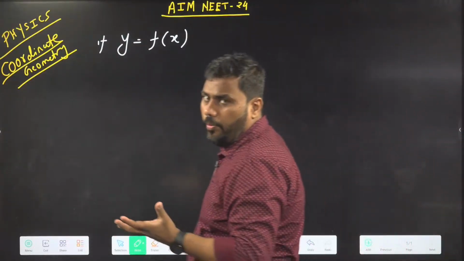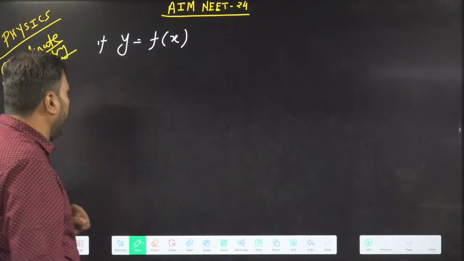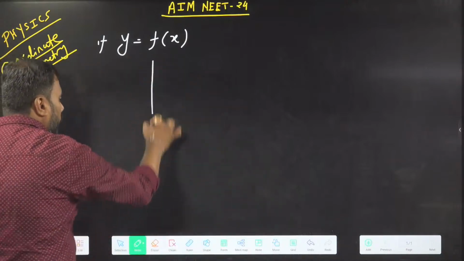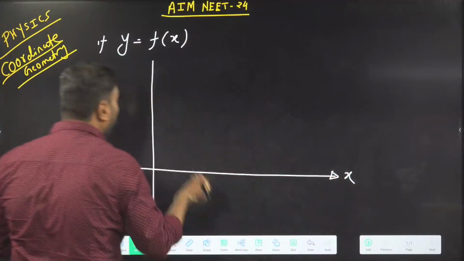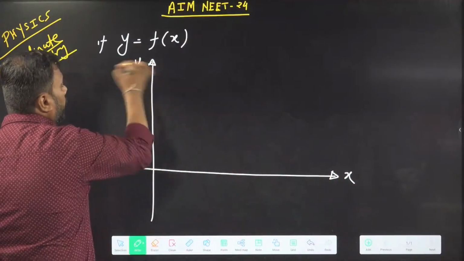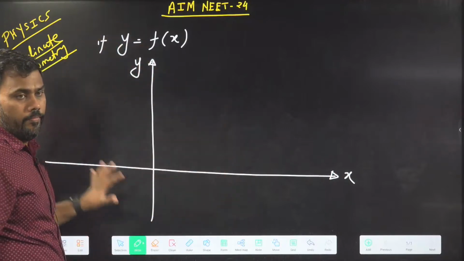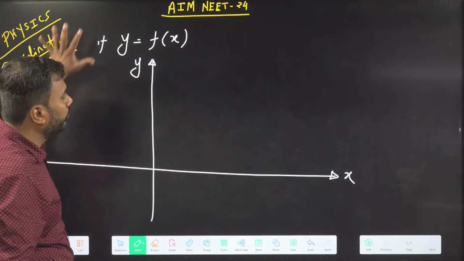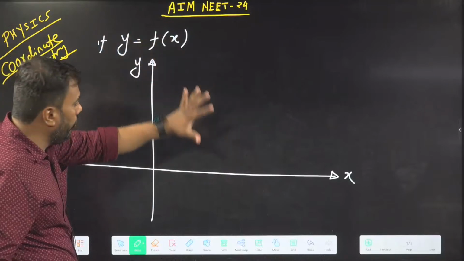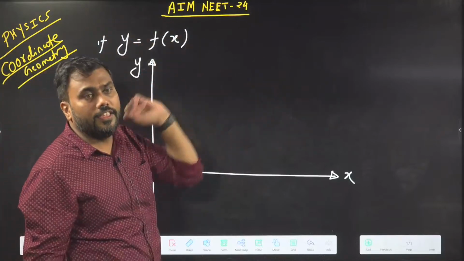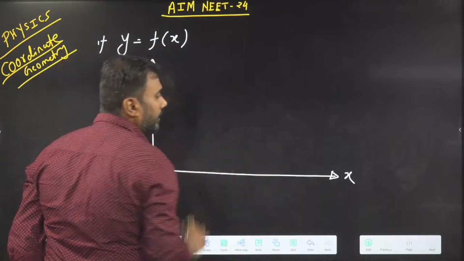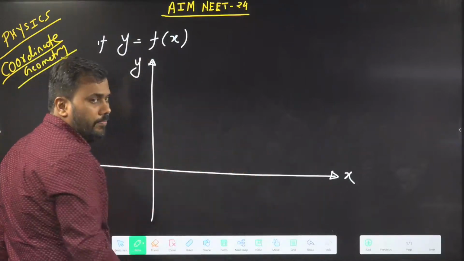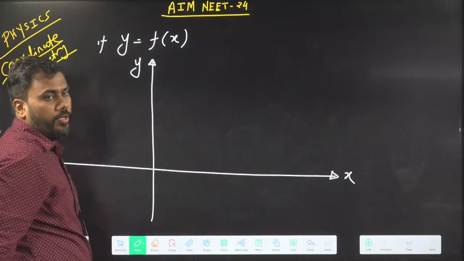Now what is coordinate geometry? In coordinate geometry, we choose two lines called the x-axis and y-axis and use them to specify positions in the plane. If I want to specify any location in this plane, I can do that by taking the x and y axes and specifying the coordinates of that point.